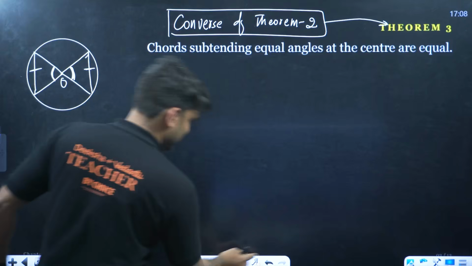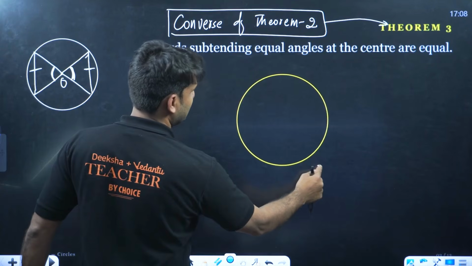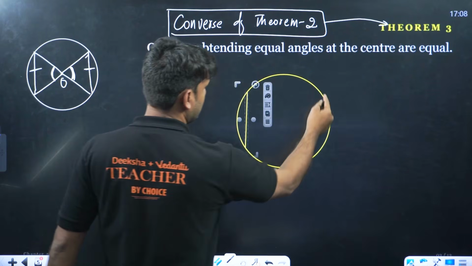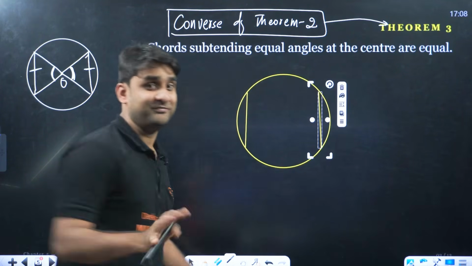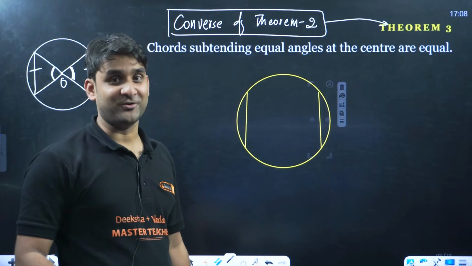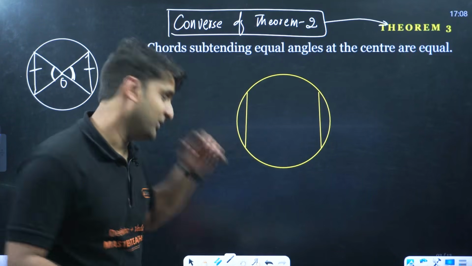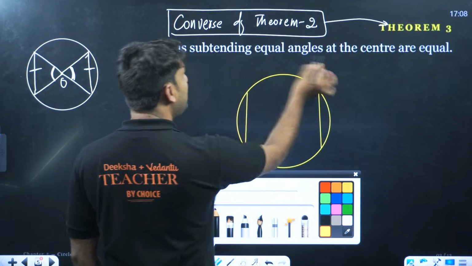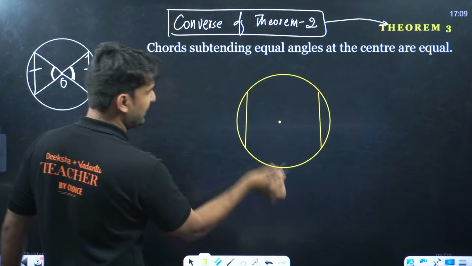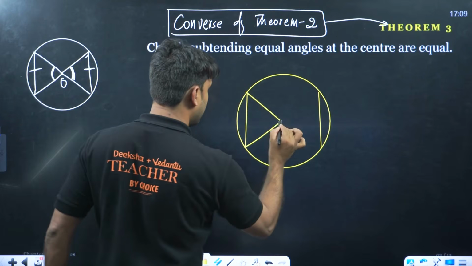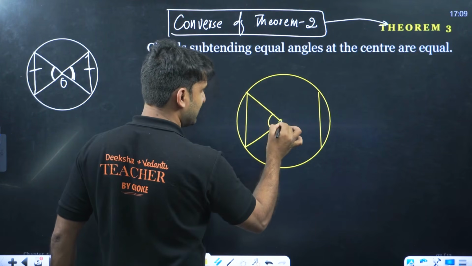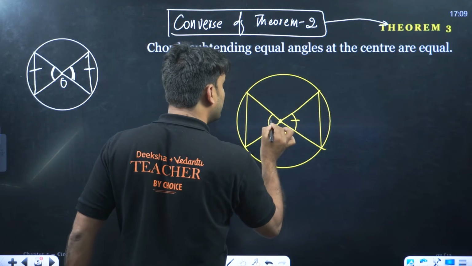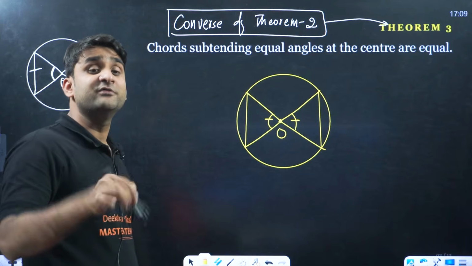So let me show you by using the proper diagram. I have here a circle, and we have chords. I don't know whether the chords are equal to each other or not. This is not confirmed. But one piece of information is confirmed: the chords subtend equal angles. This is the center, guys, O. And by this chord, this will be the angle, and this is given to you. Angles are equal to each other. This information is given to you.